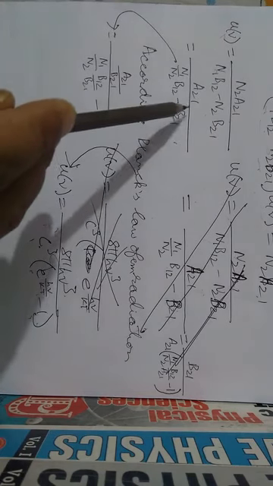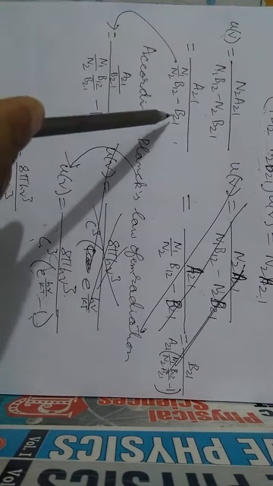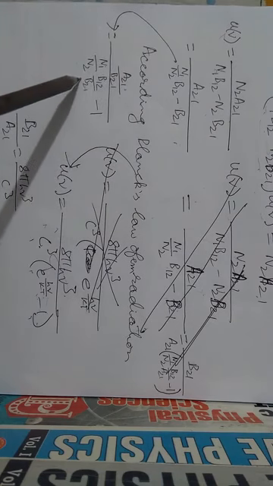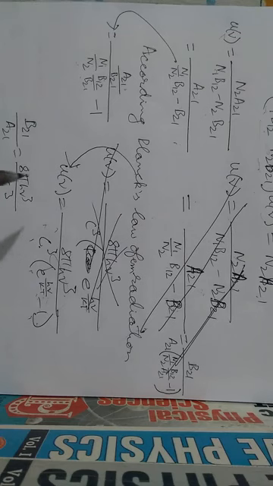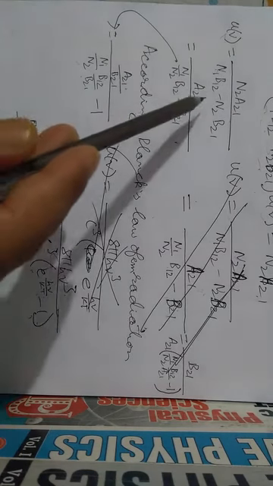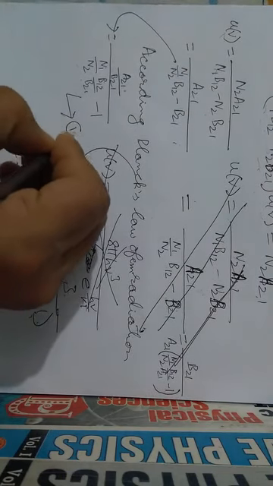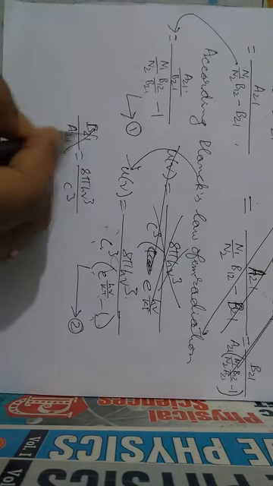To do that, this term has to be 1, so you divide both numerator and denominator by B21. That will be A21 by B21 over N1 by N2, B12 by B21 minus 1. Call this equation 1 and the Planck expression equation 2.